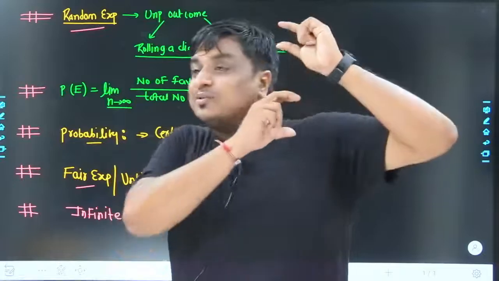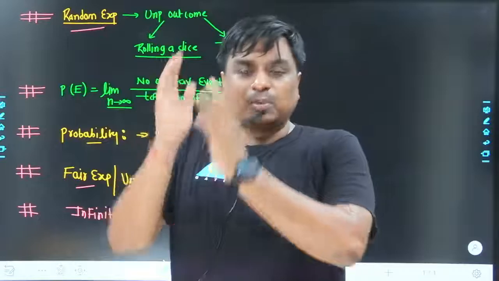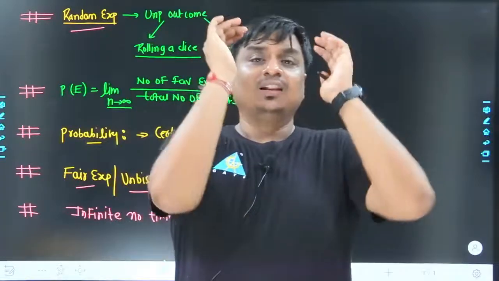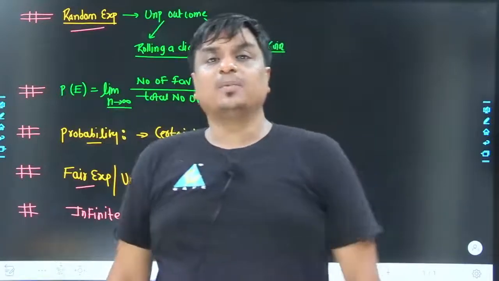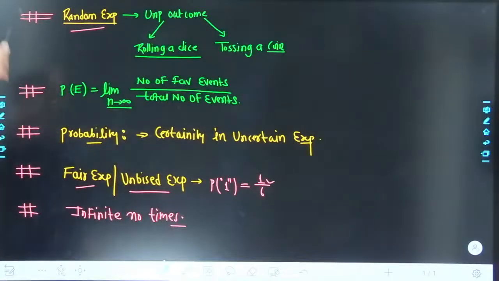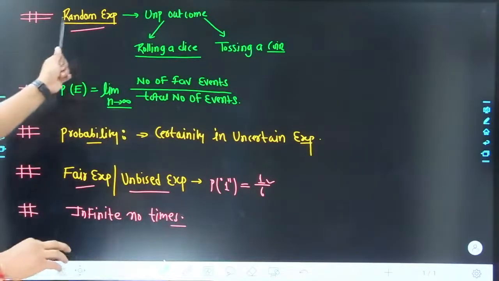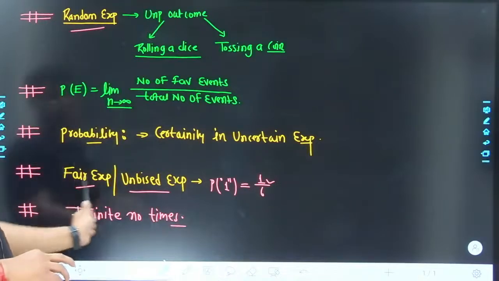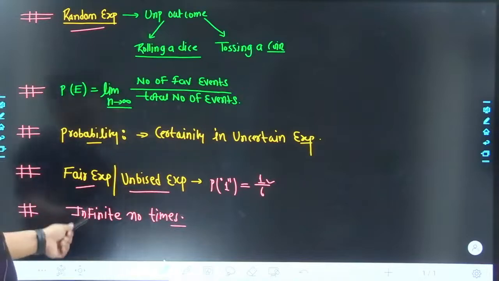Now, as we know from the formula, if the limit n tends to infinity, then the probability of a certain event is defined as the number of events in your sample space as favorable space, divided by the total number of events in your sample space. Could you get a little idea of which kind of problem gets phrased? I do not have to worry about random experiment, probability, fair experiment, or infinite number of times, because whatever the question is, the experiment has to be made an infinite number of times.